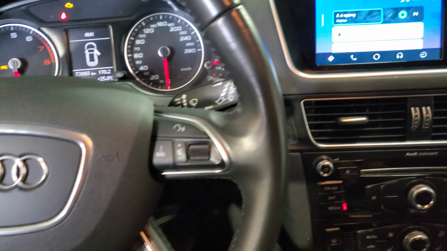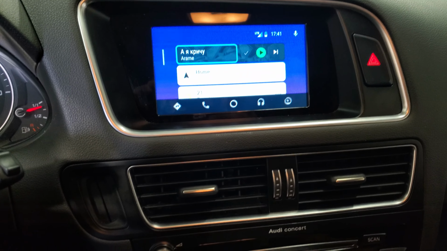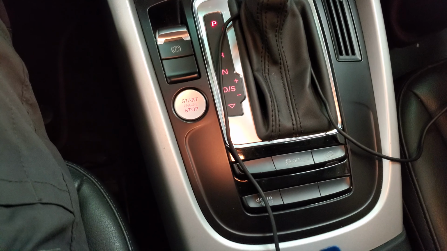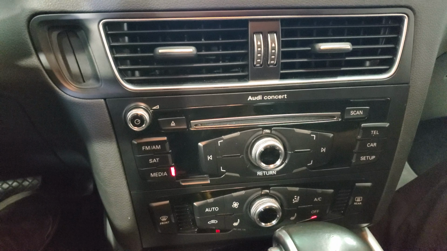They're going to show you Android Auto installed on an Audi Q5 2016. This vehicle does not have the MMI factory system, it has the analog Audi concert.